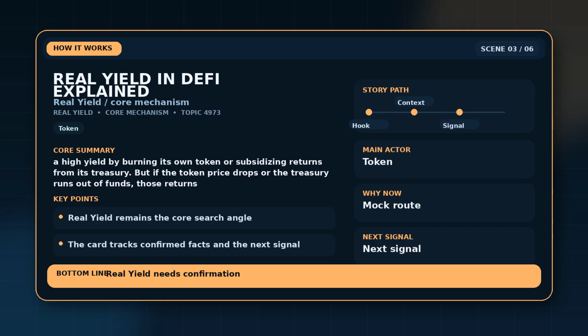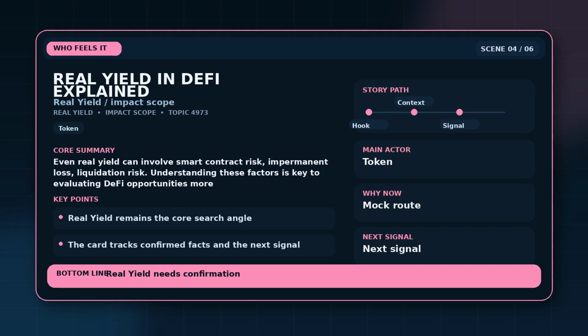Users should check whether the rate is variable, boosted, auto-compounded, paid in volatile tokens, or based on short-term historical data. Revenue does not remove risk. Even real yield can involve smart contract risk, impermanent loss, and liquidation risk. Understanding these factors is key to evaluating DeFi opportunities more carefully.